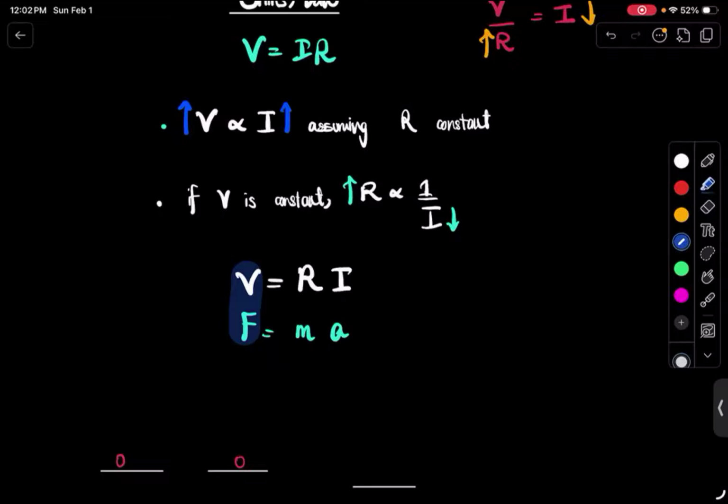And what is I and A? Current is basically the flow of electrons, right? How quickly they're moving. And is acceleration kind of the same thing? It's the rate of change of speed, right? So that's very similar as well.